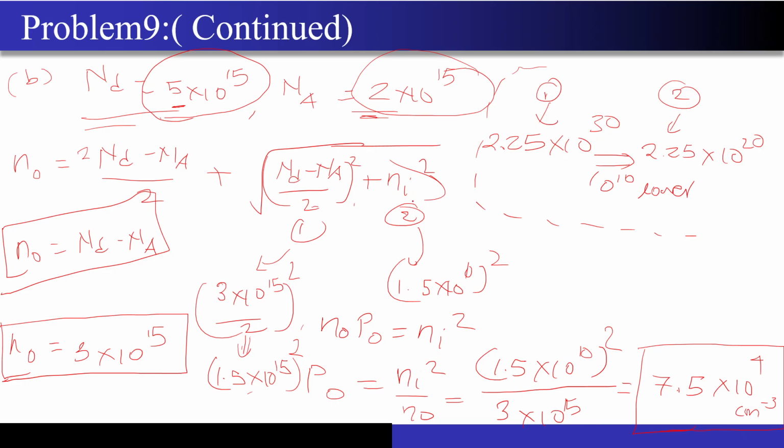And this Ni square term, if you calculate, will come out to be 2.25 into 10 to the power 20. Now, if I am trying to add 10 to the power 30 with 10 to the power 20, can you please tell me what will be this addition? 10 to the power 50? How can you say that this is 10 to the power 50? This is a plus sign. This is not a multiplication.